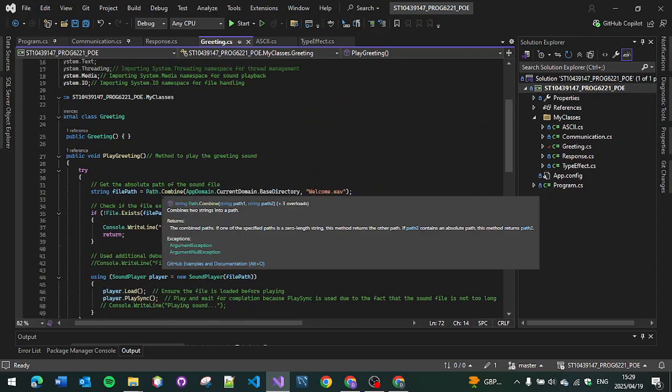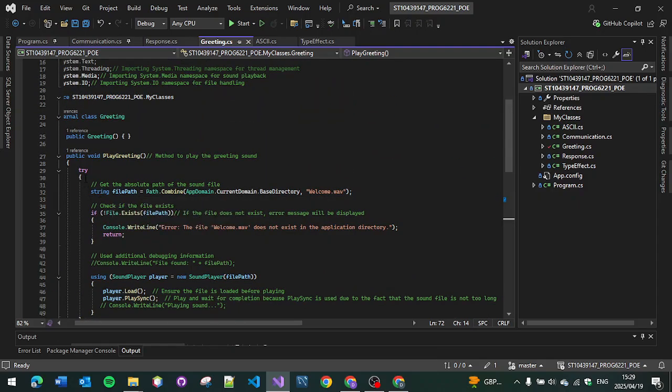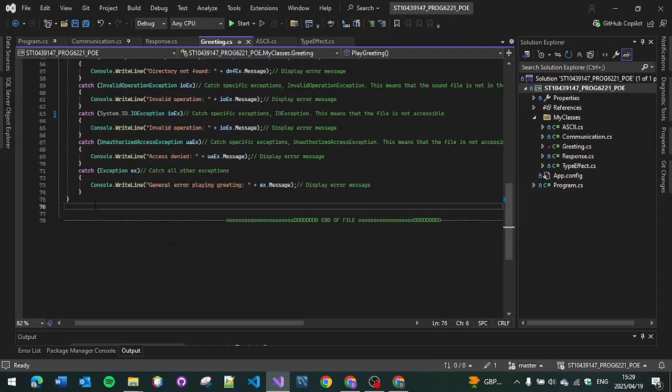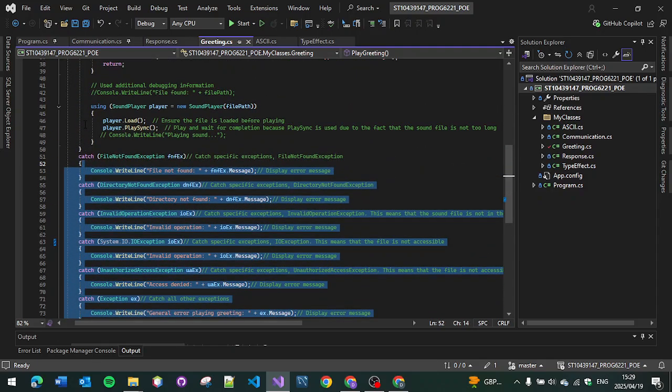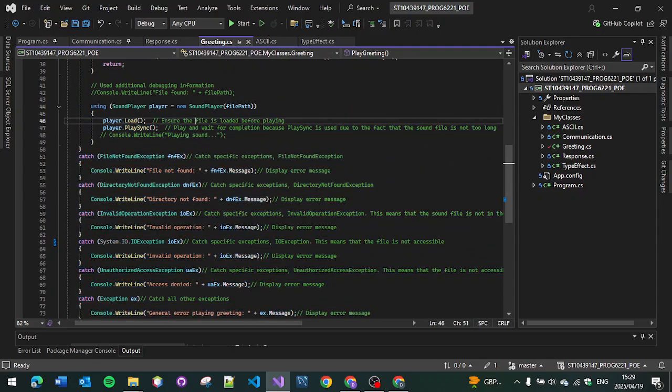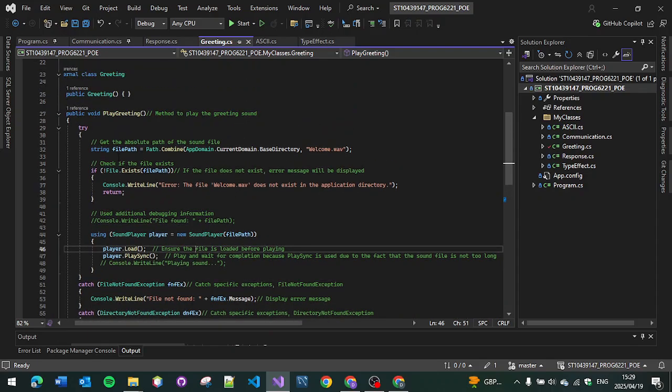For the greetings file, I used the try catch method. For me it was a lot better for error handling. Over here I initiated the string called file path, and what this is doing is it's retrieving the file from the base directory of welcome.wav. So it's getting the wave file.